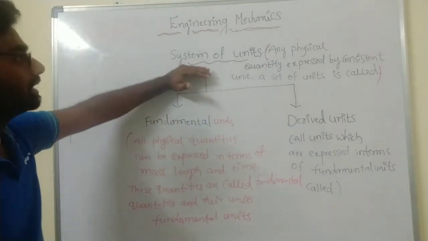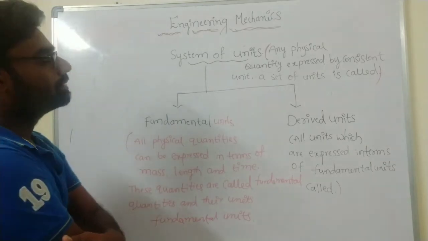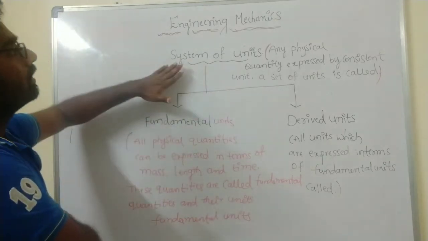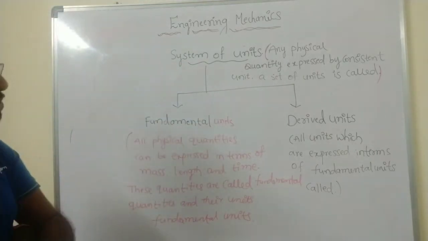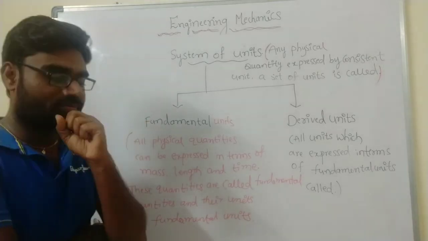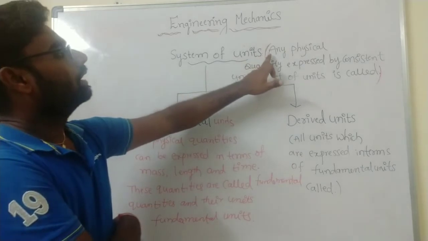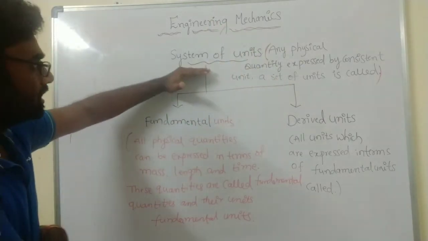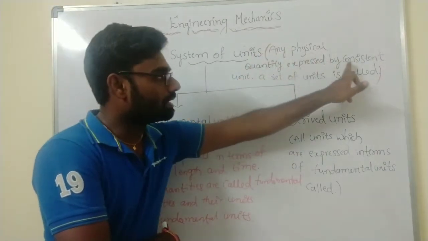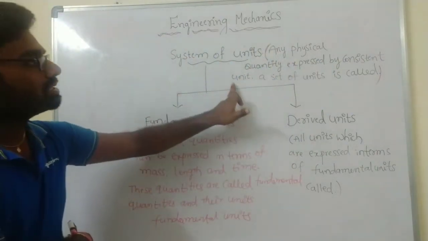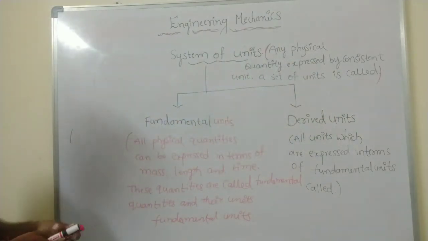The next topic is system of units and types of units. Before explaining the types of units, you need to learn the definition of system of units. See here, the definition of system of units: any physical quantity can be expressed by consistent units. A set of units is called a system of units.